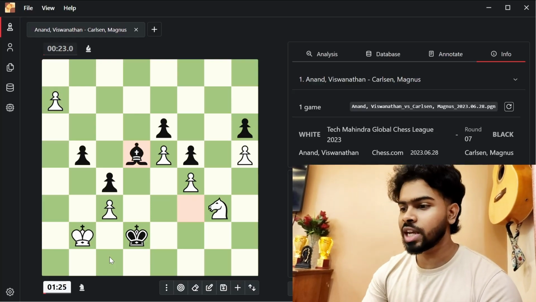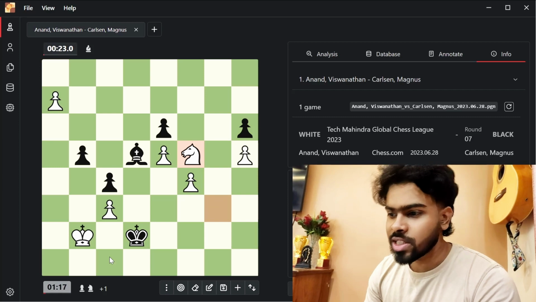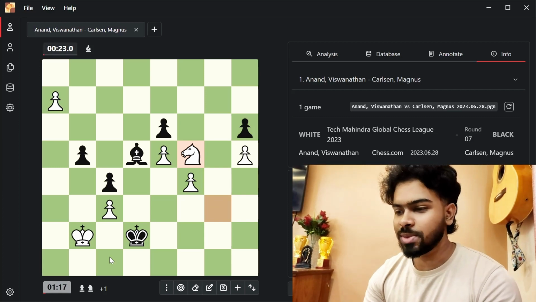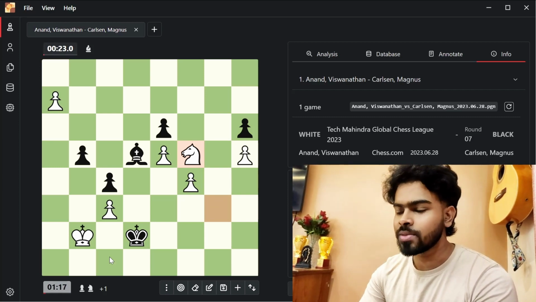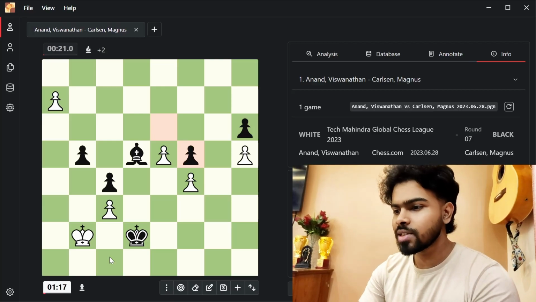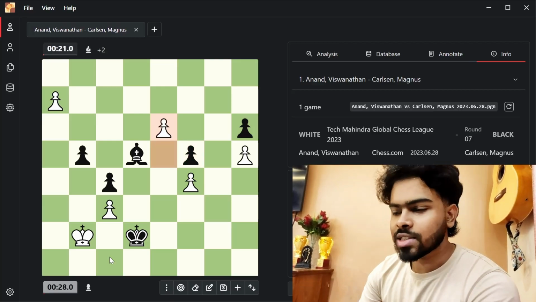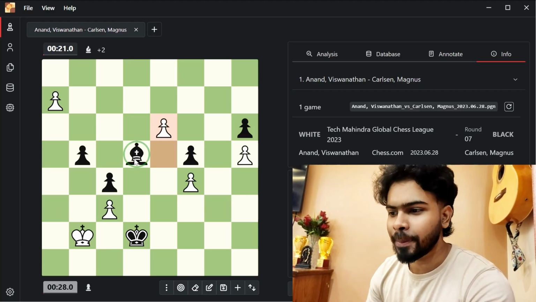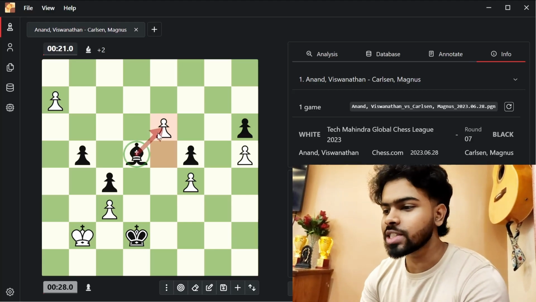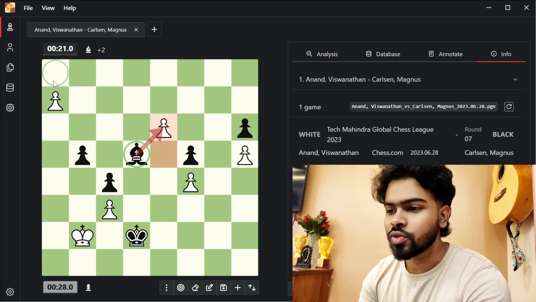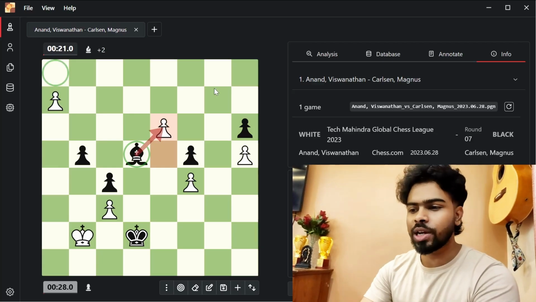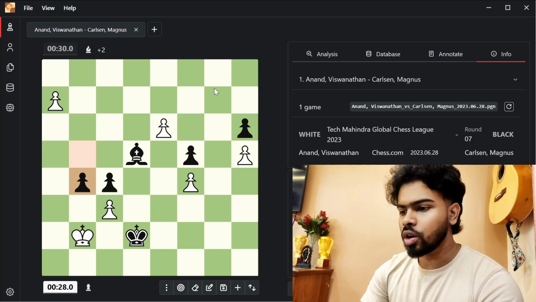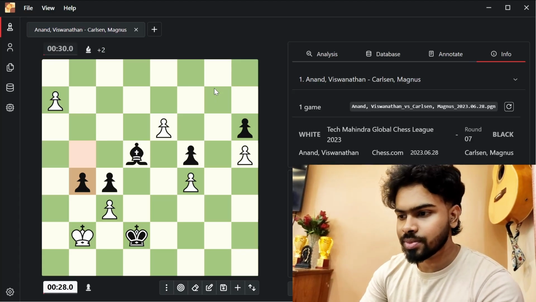And now Anand plays an incredible knight sacrifice. And now it simply looks that the game is over. Because after pawn takes e6, how do you stop this pawn? Using this bishop. If you take on a6, then this pawn is queening. So what will be his reply? b4, the only move which makes sense.